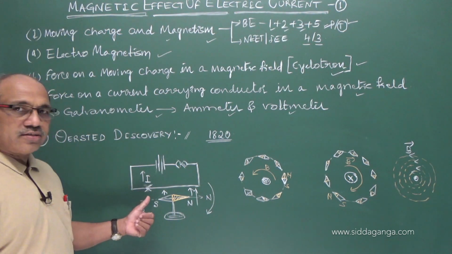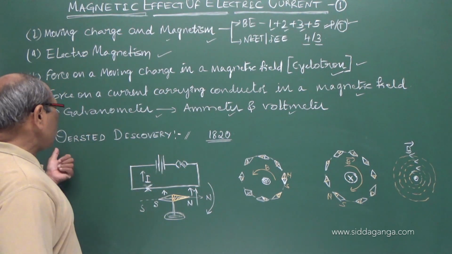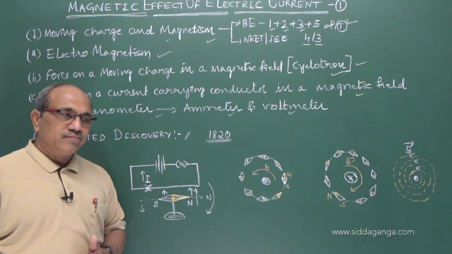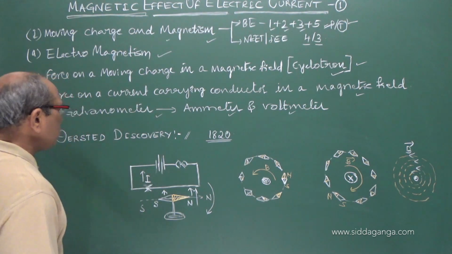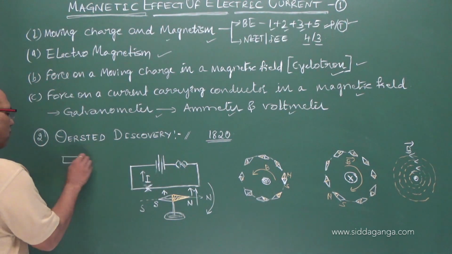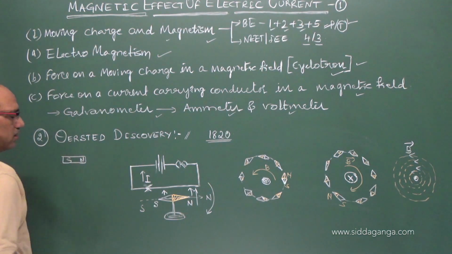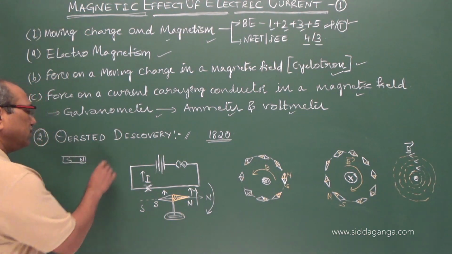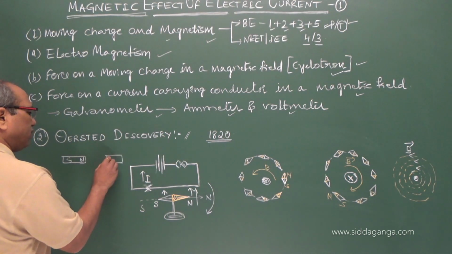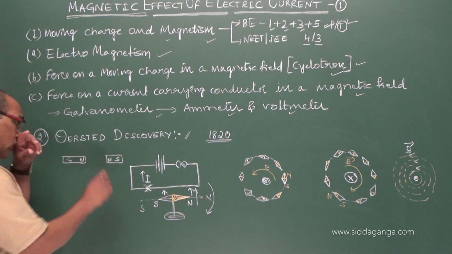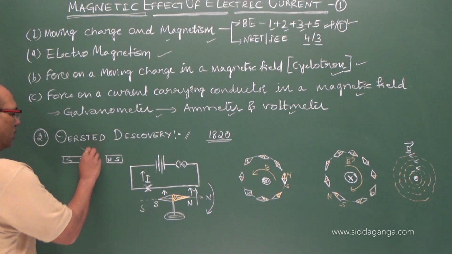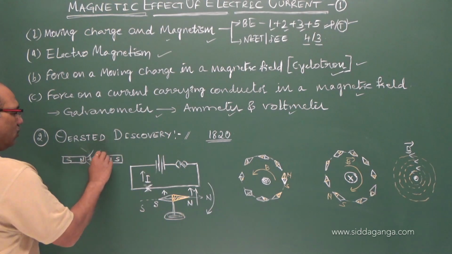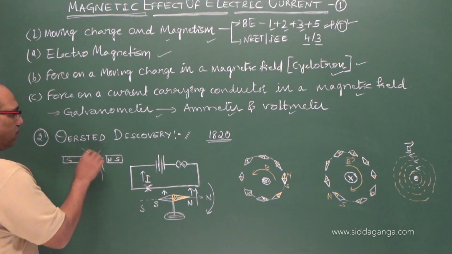Why does this deflect? How did Oersted come to that conclusion? You studied in magnetism: suppose you have a bar magnet, it has a magnetic field around it. Think of another magnet, maybe north and south placed. This also has its own magnetism around it, and you studied that there is a kind of repulsion between the two.